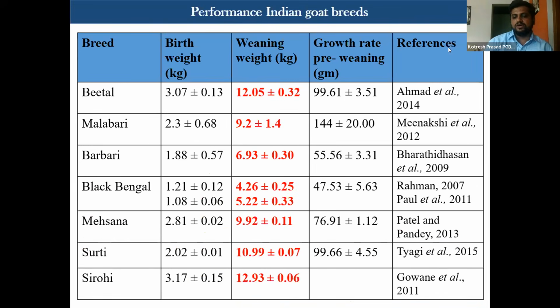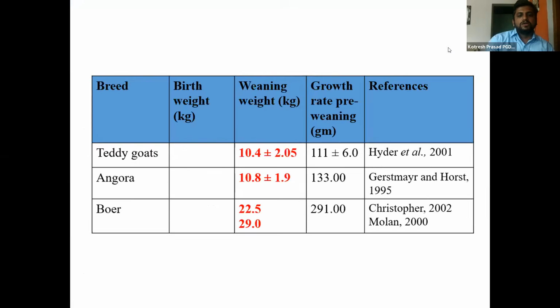I have listed a few Indian goat breeds where the weaning weight you can see here is 12 kg, Malabari it is 9 kg, Barbari it is 6 kg. So it varies from 4 to 12 kg. But with good feeding and good potential, they can achieve more than 12 kg. I have seen in the field a 3-month Beetal kid or a 3-month Sirohi kid can achieve more than 15 kg with good feeding and good management.